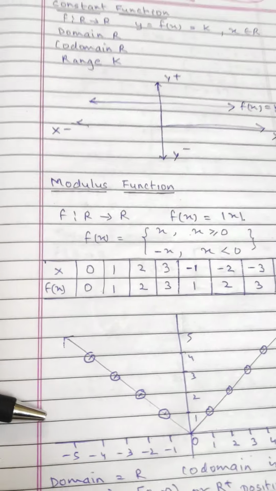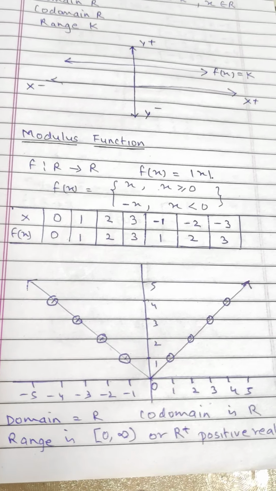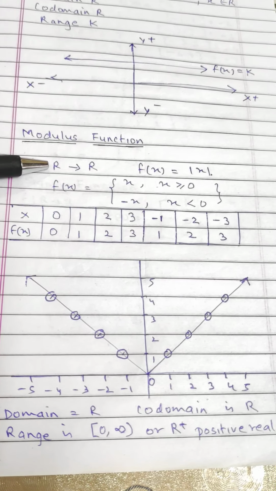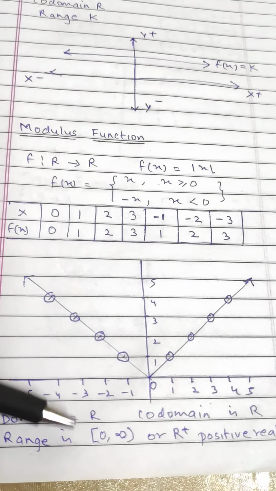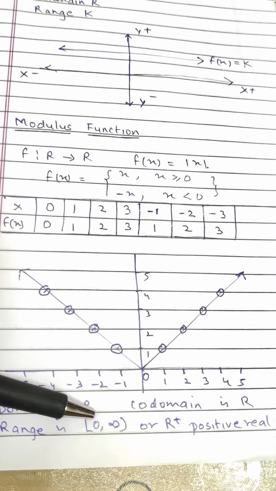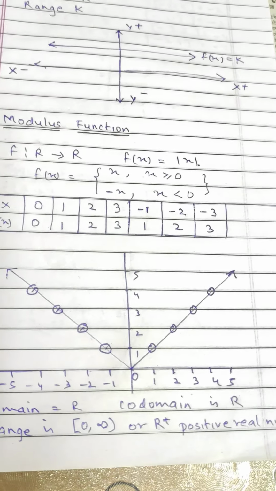So the graph will be obtained like this. You can see it is a V-shaped graph. Basically it lies in the first quadrant and second quadrant. The domain, the first set, is R, the codomain is R. And what is the range? Range is the set of all non-negative real numbers, from 0 to infinity.